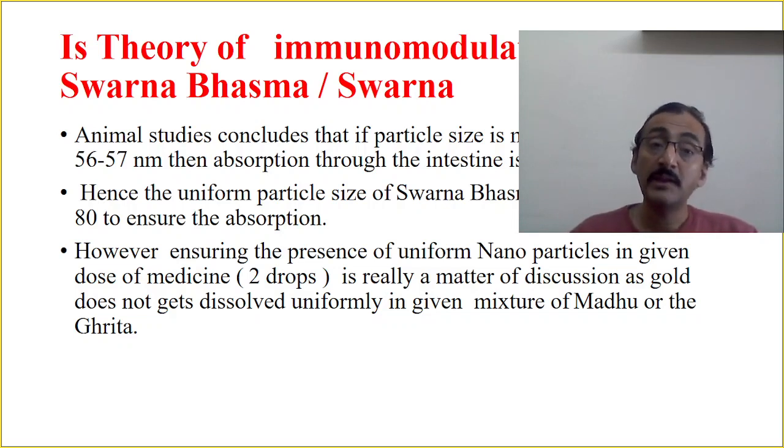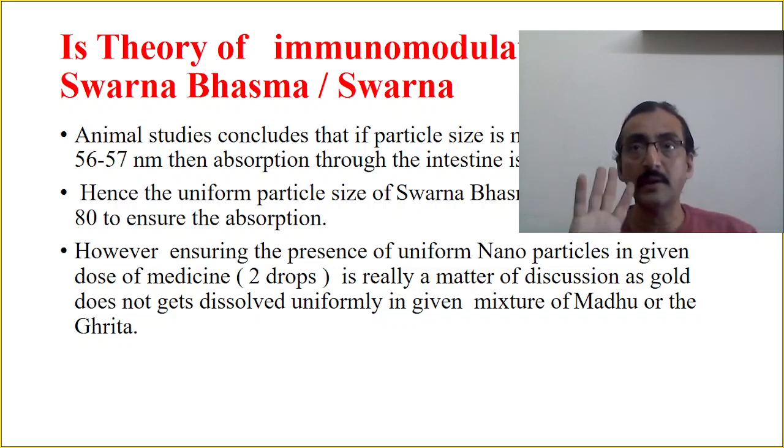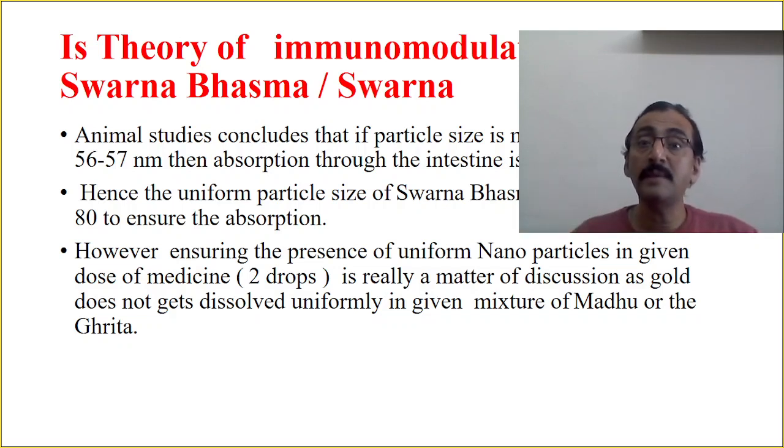However, ensuring the presence of uniform nanoparticles in the given dose of medicine, whether it is 1, 2 or 3 drops, and how we will put that many nanoparticles in the given drop, is really a matter of discussion again, as gold does not get dissolved uniformly in the given mixture of madhu and ghrita. This is what I explained previously.